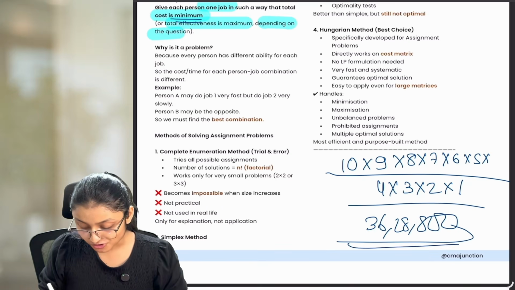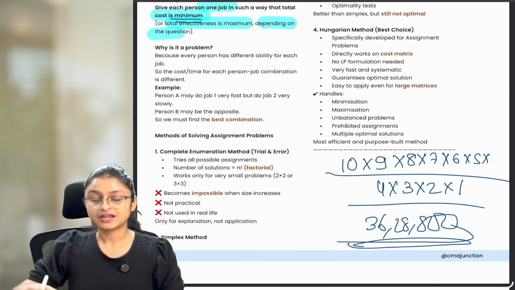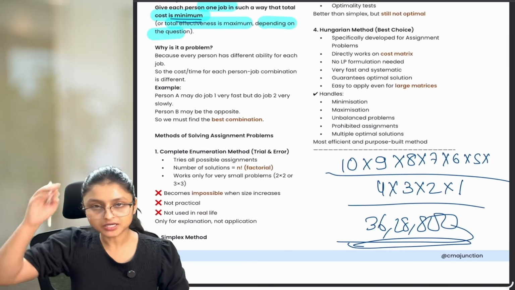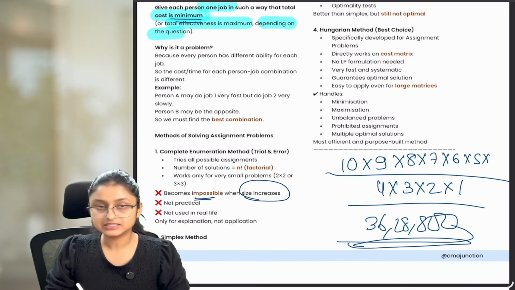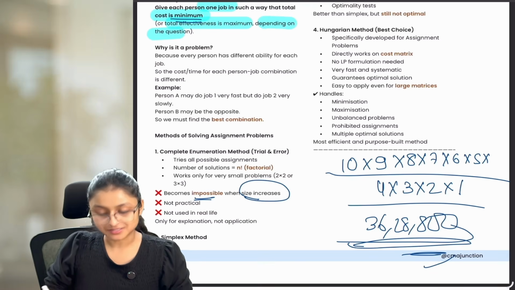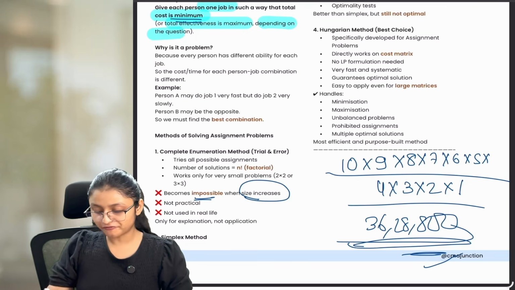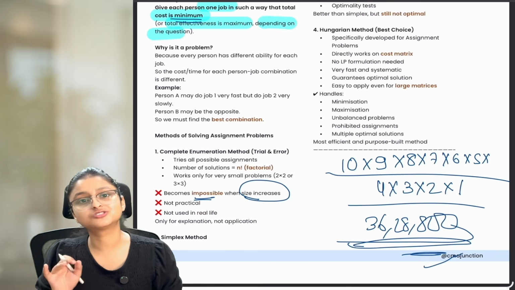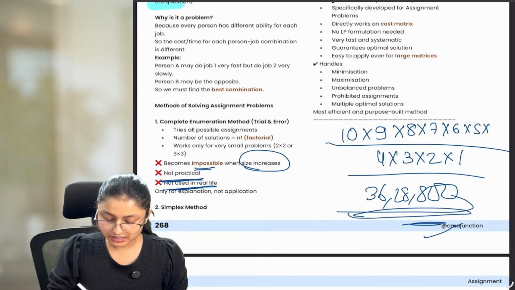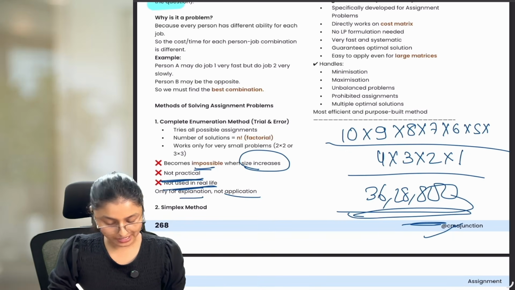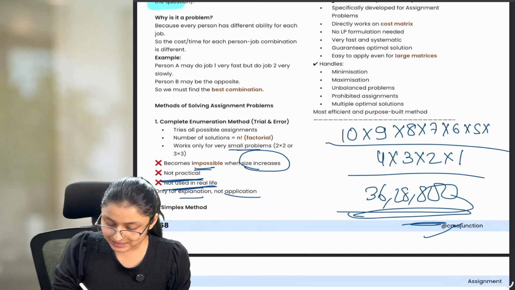Now think about it. If you are trying to find all these solutions and then trying to find the best, it will become complicated for you. It is impossible when the size increases, as here the size increased and it became impossible for us to solve 36,28,800 solutions. Okay? Not practical, not used in real life, only for explanation, not for application. Works only for very small problems.